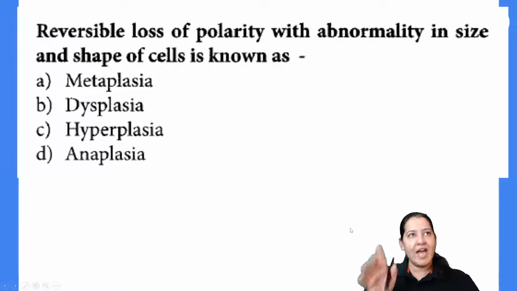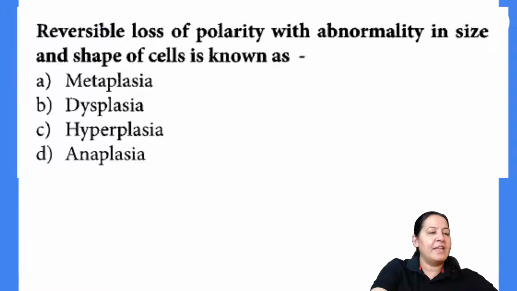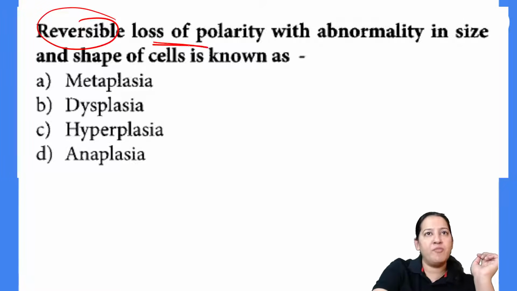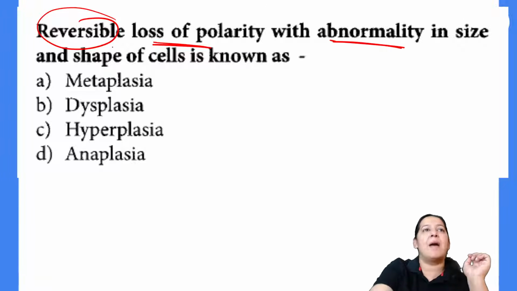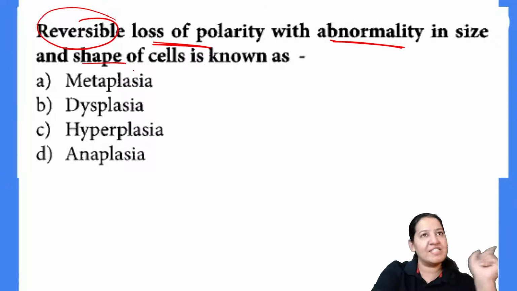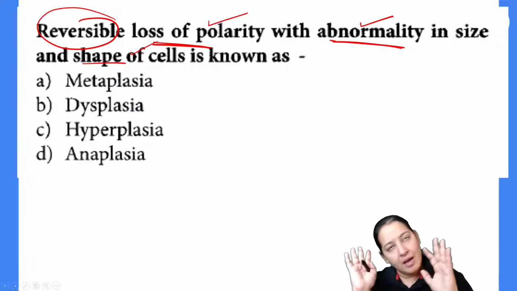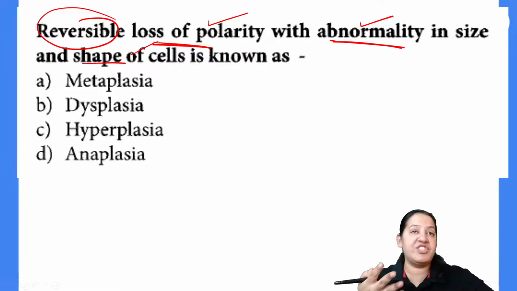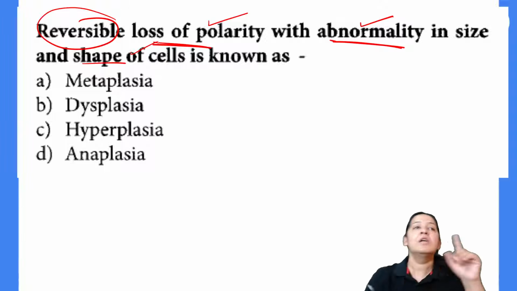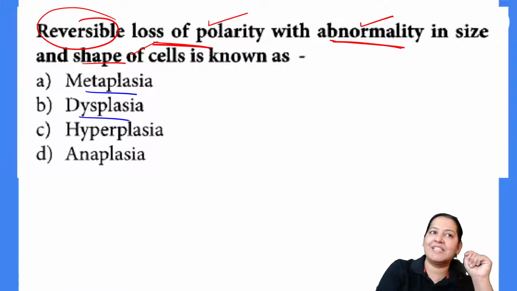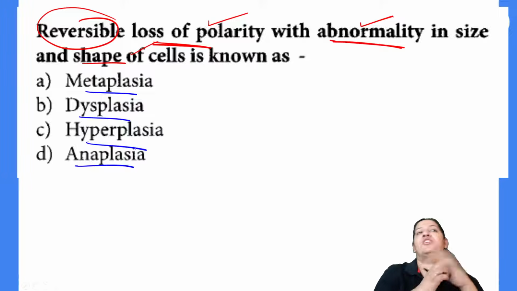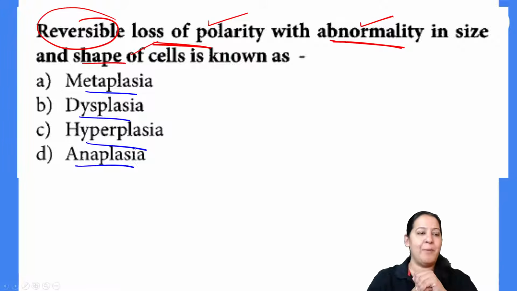The question says reversible loss of polarity, abnormality in size, abnormality in shape is known as what? I am saying three features: loss of polarity, variation in size, variation in shape. So loss of polarity and pleomorphism. These are features of which thing? I have told you 10 points of anaplasia. So are these the points of metaplasia, dysplasia, anaplasia, or hyperplasia? Yes, Zed, you are right. I guess you got the clinch in the question. There is a clinch in the question.